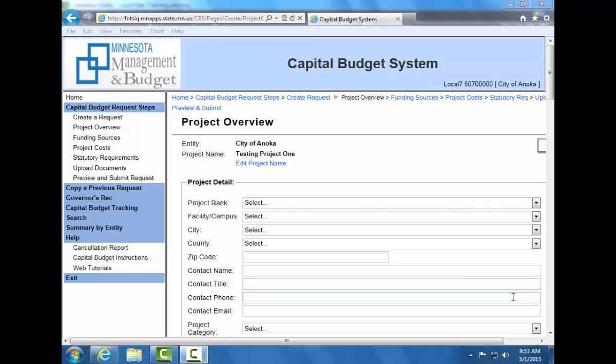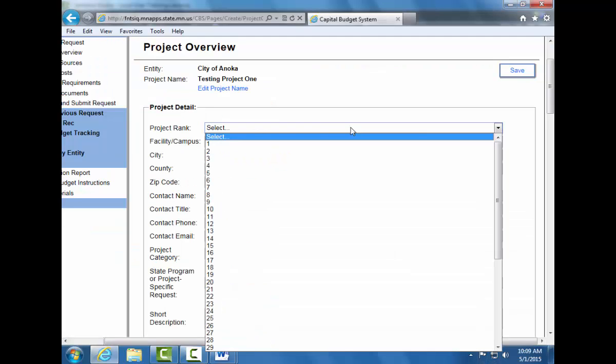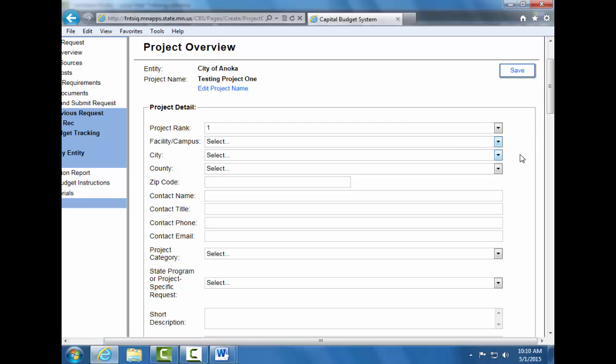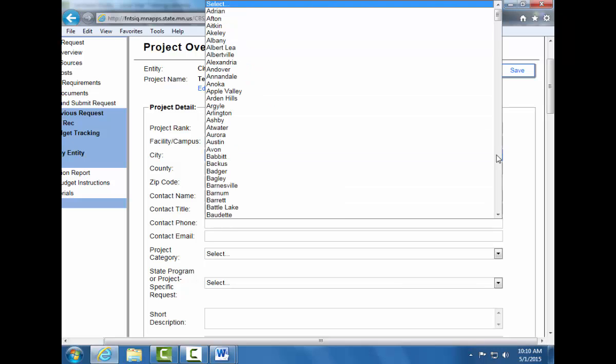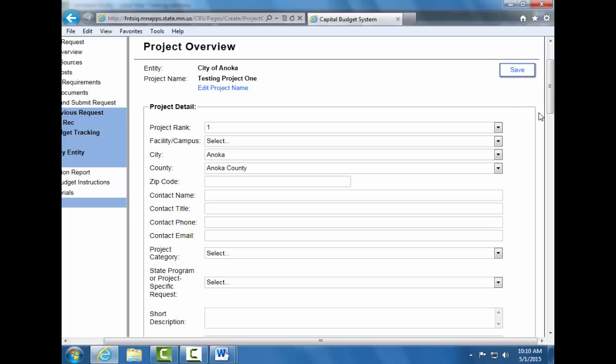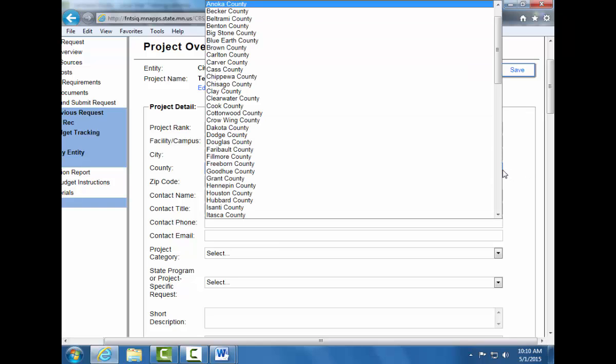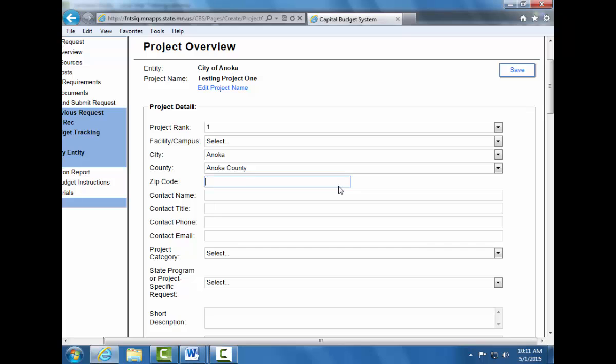After selecting Create a Request, you will be taken to the Project Overview page. Each project must be assigned a rank based on the agency's priority order as required by Minnesota Statute 16A11 Subdivision 3A. Local units of government will not select anything from the Facilities or Campus drop-down menu. When you select your city, the county will automatically populate. If your city is in multiple counties and it does not automatically populate to the correct county, you may simply select that county from the drop-down menu. Enter the zip code and the contact name and information.